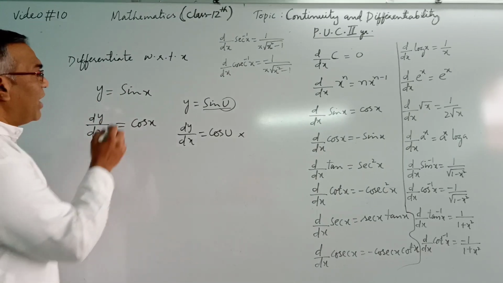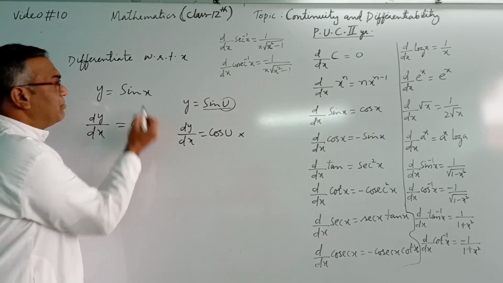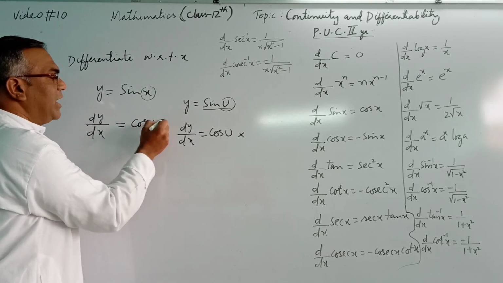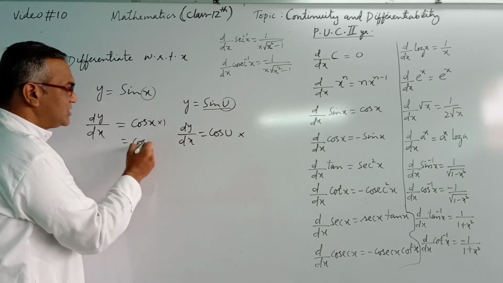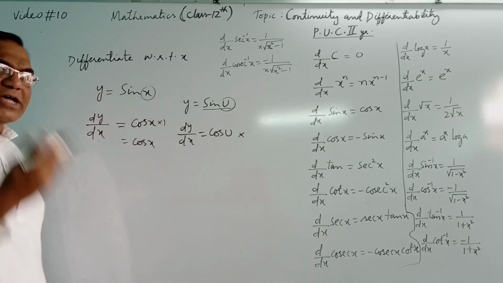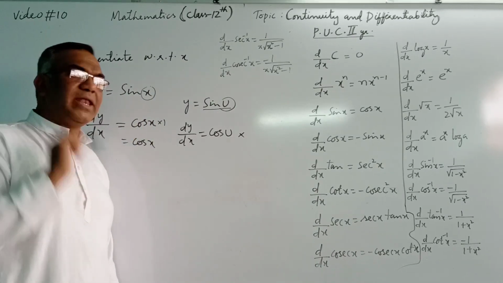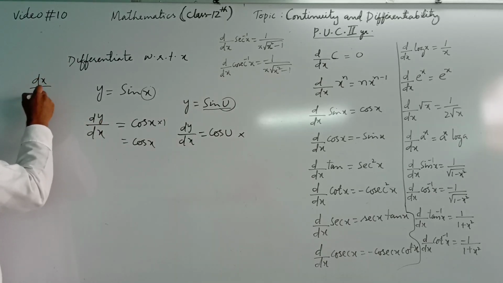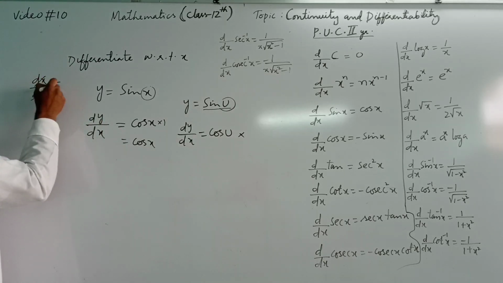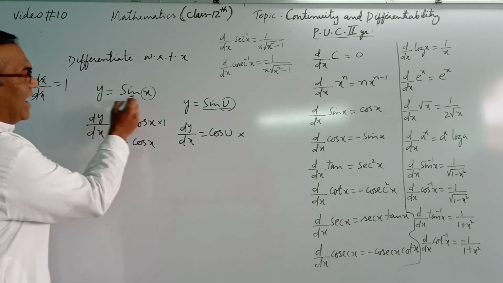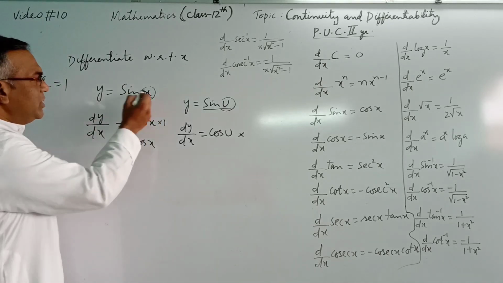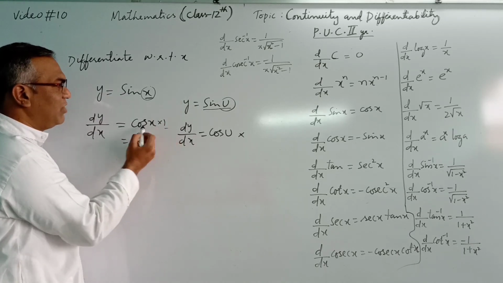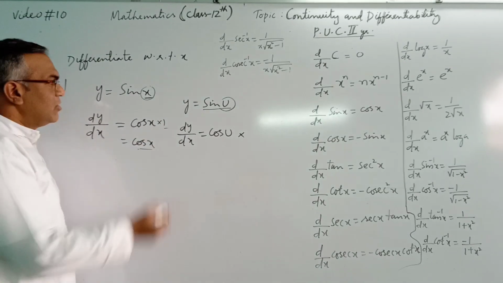The same function will come, the same angle will come, but we have to differentiate u also. The question comes, why did we not differentiate x here? Because if we differentiate x with respect to x, it will be 1. Cos x into 1 will be cos x again. Therefore, when the angle is x, there is no need to differentiate. Even if you differentiate, it will be 1, and the product of 1 into that function will give you the same. So no need to do that.